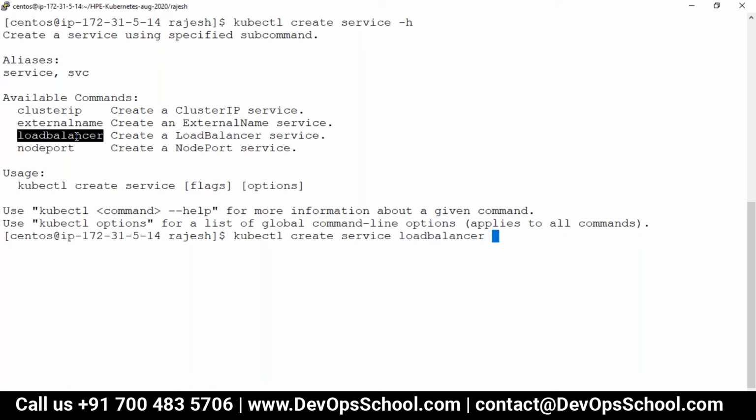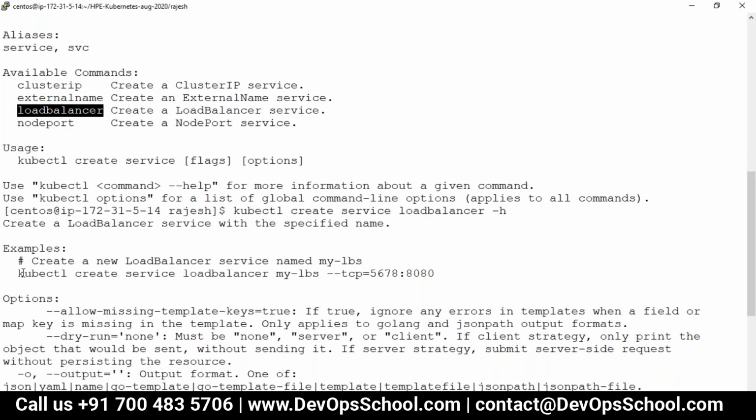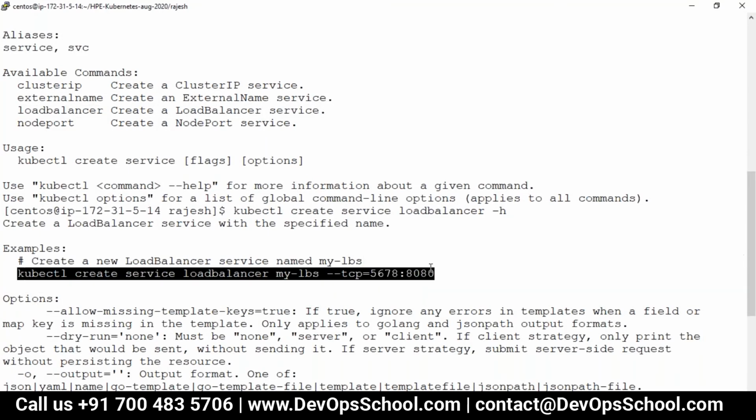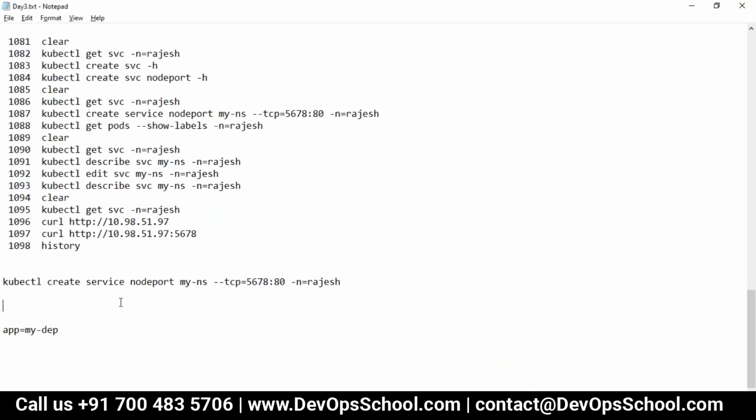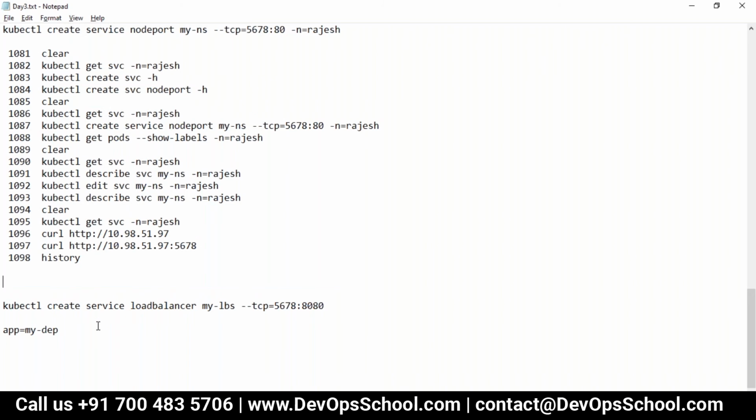Learn this way only, guys. It will help you a lot, trust me, when you are going for certifications. Practice will make you perfect. So here, create service load balancer, where this is the service port and this is the pod port, and the node port and load balancer will be created automatically.